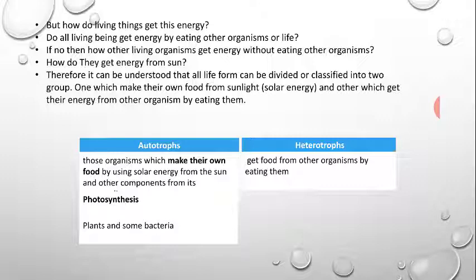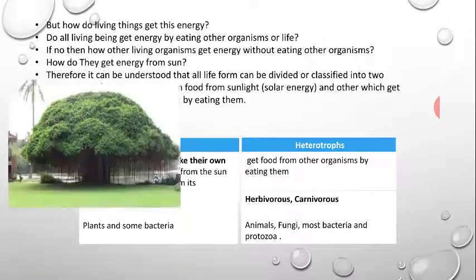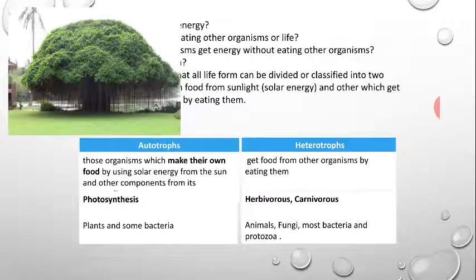And how do these autotrophs make their food? They make their food by the process named photosynthesis. Examples of autotrophs are plants and some bacteria, and heterotrophs are known as herbivorous, carnivorous and others. Examples are animals, fungi, most bacteria and protozoa. Plants and some bacteria are the autotrophs.